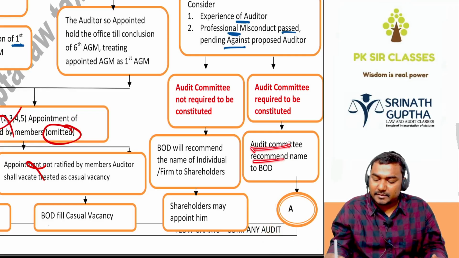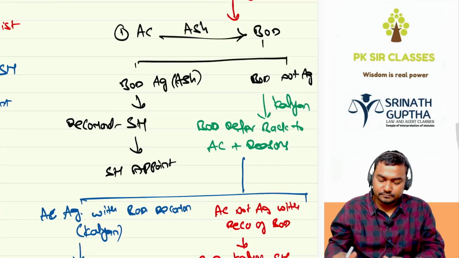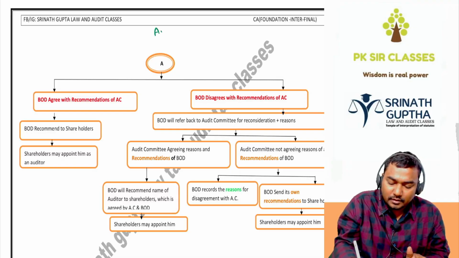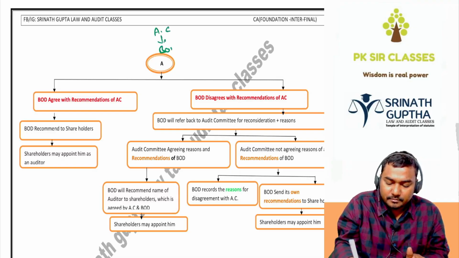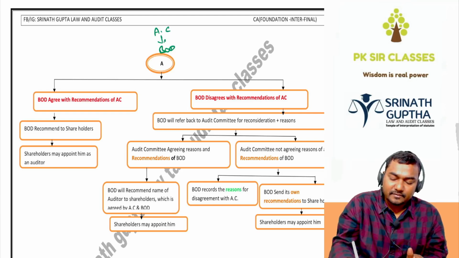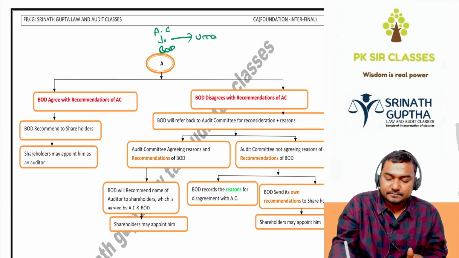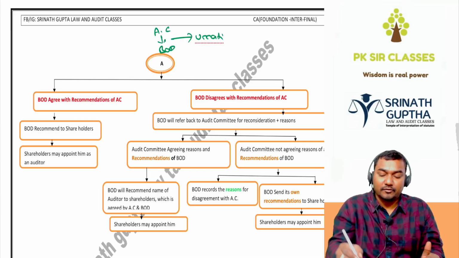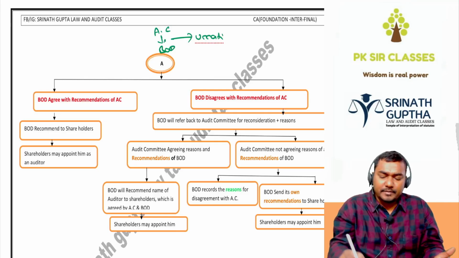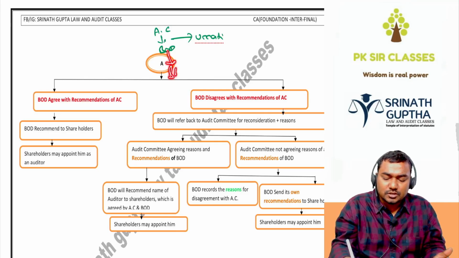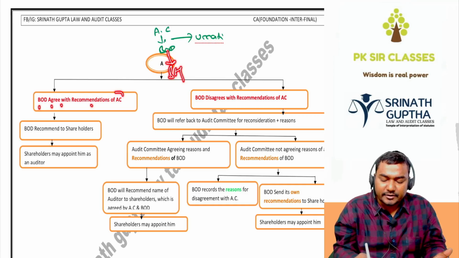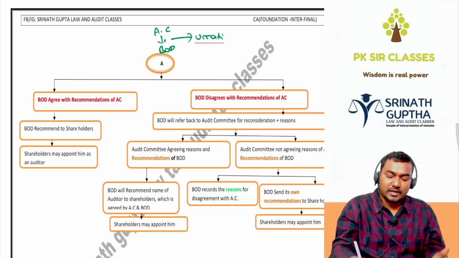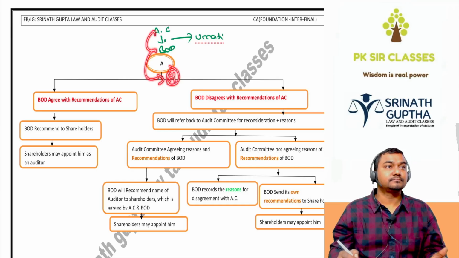So the audit committee will recommend the name to the BOD. For example, the audit committee is recommending Unnati and associates. It recommends the Unnati name to the BOD, and the BOD also agrees with the Unnati name. So the BOD will inform the same thing to shareholders. The BOD agrees with the recommendation of the audit committee, that is Unnati, and will recommend the name to shareholders. Shareholders may appoint him as the auditor. Audit committee to BOD, BOD to shareholders.